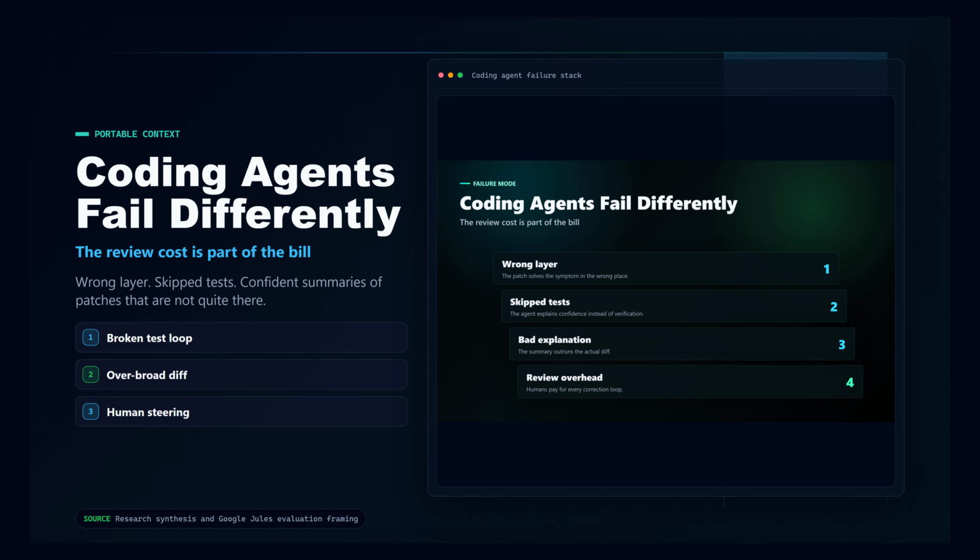They fail by editing the wrong layer, breaking a test they did not run, or confidently explaining a patch that does not quite exist. So my default model test is not which model sounds smartest. It is what is the cheapest path to a correct reviewable diff.